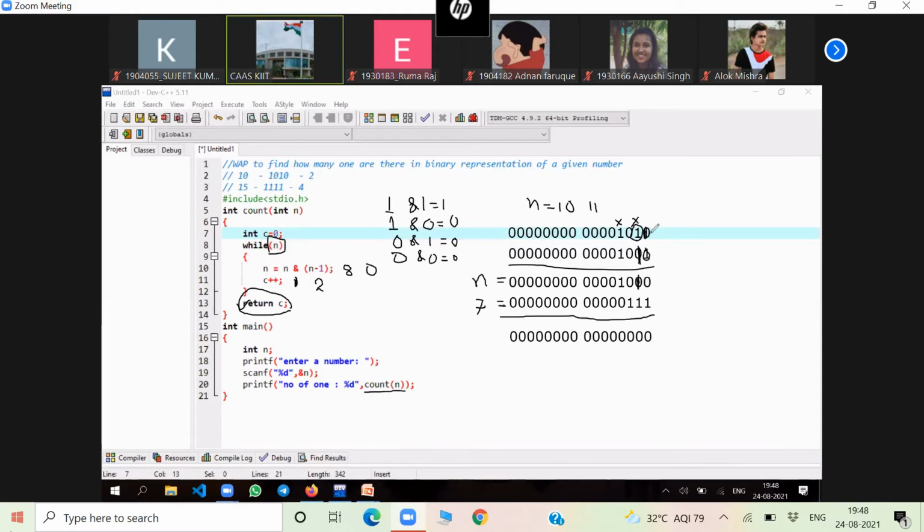Means 1 removed. The next time it will come to 1000. Previous number is 1010. Previous number is 1000. So one more step will be there. So it is 3. Understood or not? One more step will be there in case of 11. 3, 1 are there.